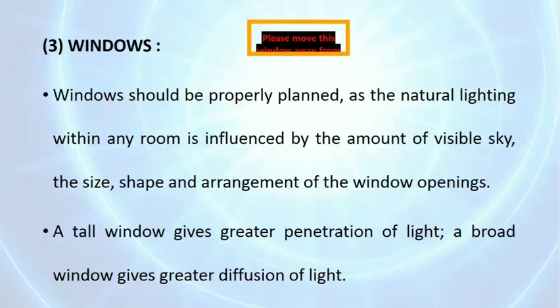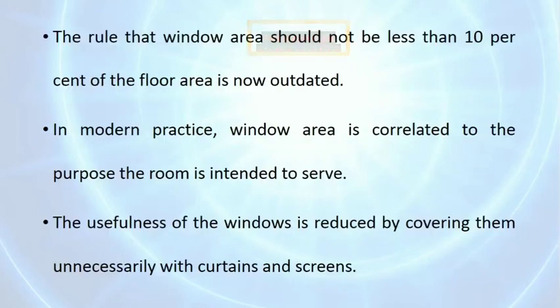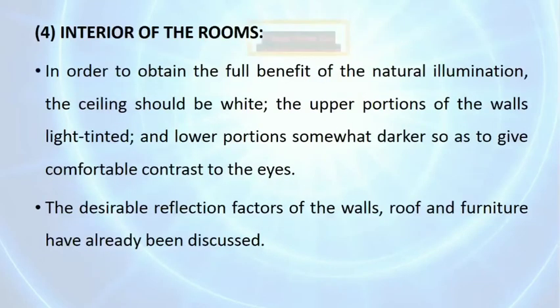Then windows should be properly planned, as the natural lighting within any room is influenced by the amount of visible sky, size, shape and arrangement of window openings. In the interior of the room, in order to obtain full benefit of natural illumination, the ceiling should be white, the upper portion of the walls light tinted and the lower portion somewhat darker, so as to give comfortable contrast to the eyes.